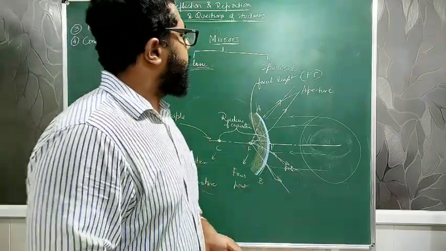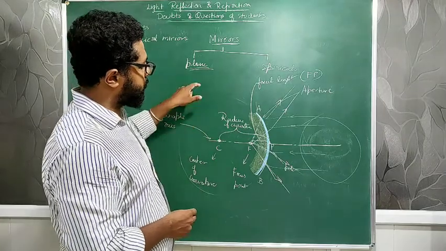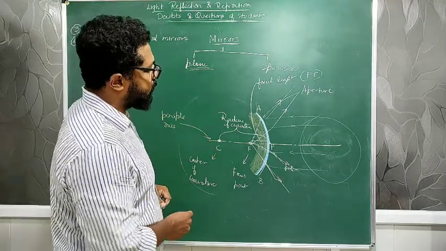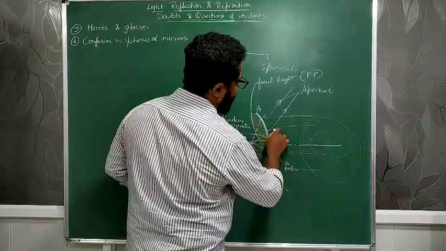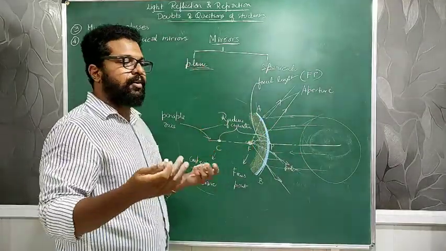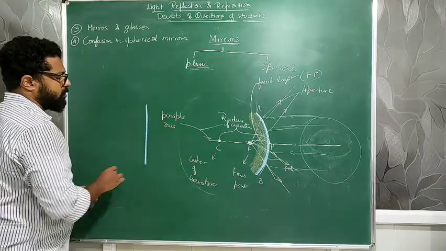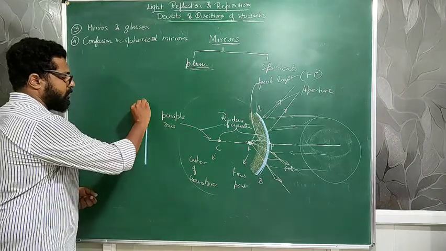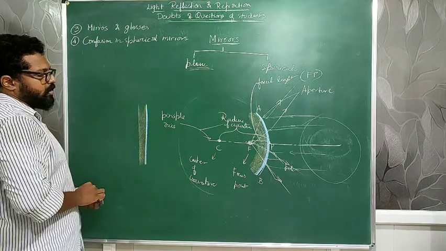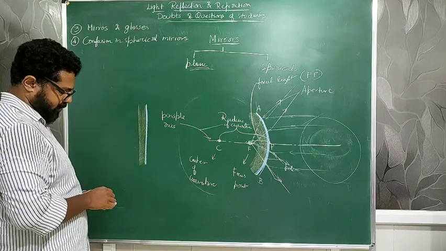One minute, sorry. I just wanted to give a brief idea about the plane mirror as well. Suppose it is a plane mirror, the focus point will be at infinity. That thing will not at all be available. Why? Because this mirror is completely straight. This is the reflecting surface, the brighter one, and this is the non-reflecting surface.